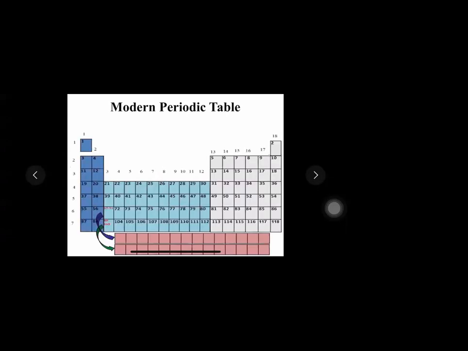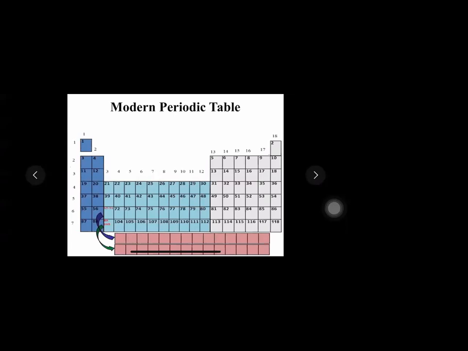So in the last class, students, we were discussing the modern periodic table, right? And in the modern periodic table, if you remember, I had given you a few codes to remember the names of the elements in order. So let's have a quick recap of what we had discussed before. Here, this is the modern periodic table, which was given by Henry Moseley.